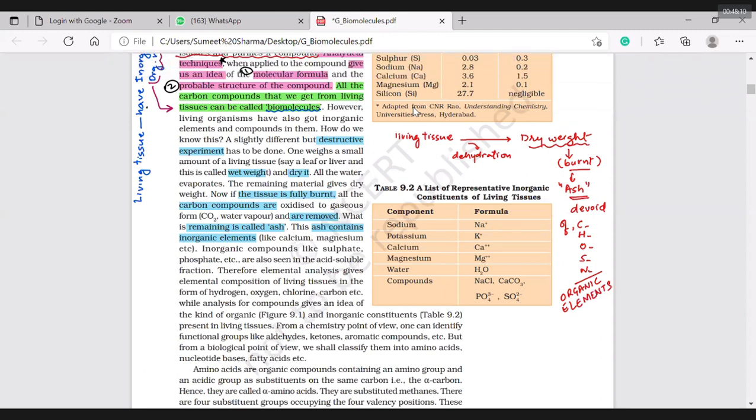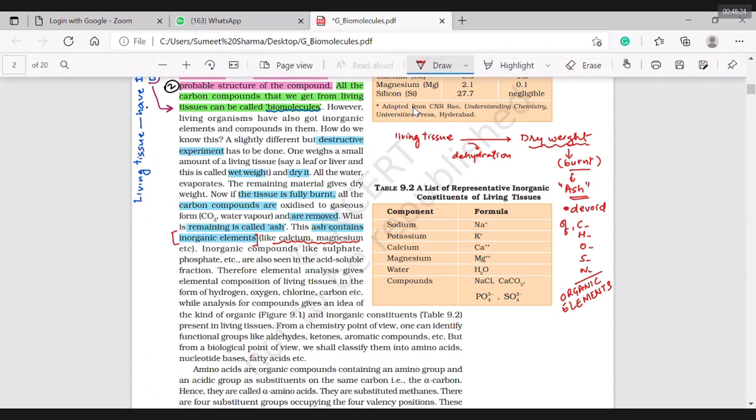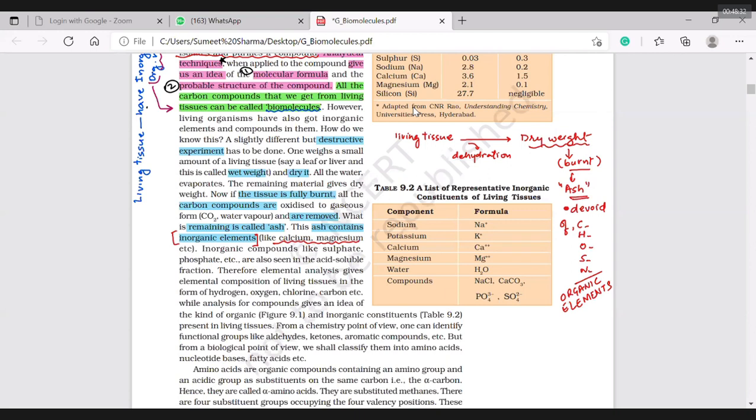They told something here as inorganic elements. Examples they have given like calcium, magnesium. And I am saying those which are lost, which are not there in the ash, are organic elements. Carbon, hydrogen, oxygen, sulfur, nitrogen will be lost as their oxides when we are burning living tissues.